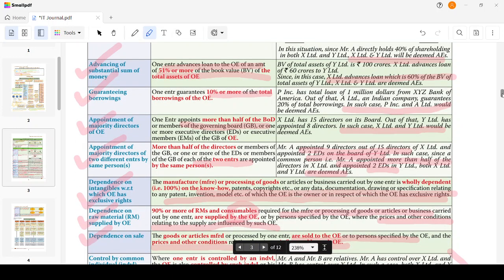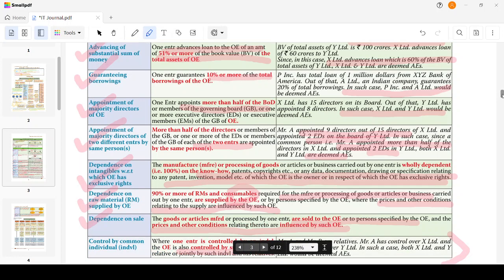More than one half of the directors or members of the governing board, or one or more of the executive directors or members of the governing board, of each of the two enterprises are appointed by the same person. Then, the independence with respect to the intangible, where the other enterprise has the exclusive right.